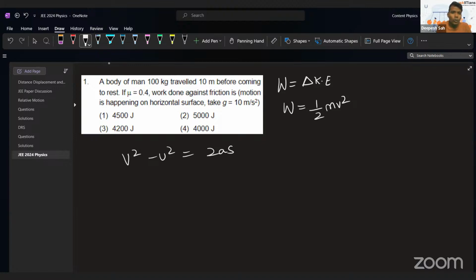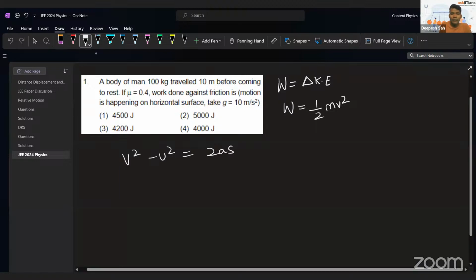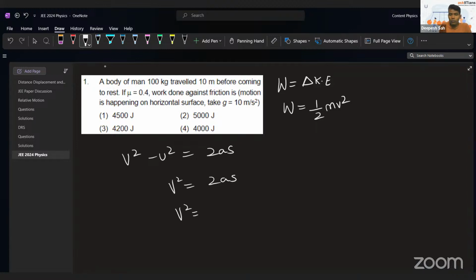Now, if I want to calculate the velocity, a body of mass 100 kg traveled 10 meters before coming to rest. So the final velocity over here is zero. I agree with that. But for now, let's remove the negative sign because we don't need the sign over here. I can directly write that v square is equal to 2as. If I can calculate v square from here and put it over here, my answer will be done.